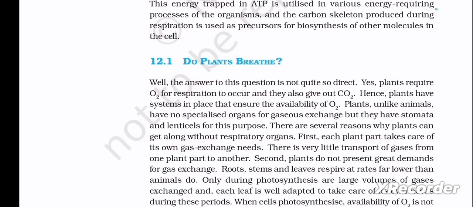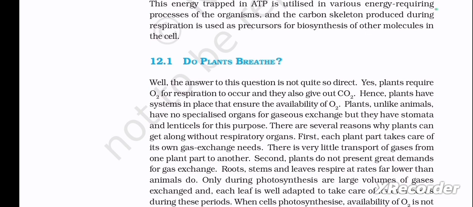Next, 12.1: Do plants breathe? Well, the answer to this question is not quite so direct. Yes, plants require O2 for respiration to occur and they also give out carbon dioxide. Hence, plants have systems in place that ensure the availability of oxygen. Plants, unlike animals, have no specialized organs for gaseous exchange, but they have stomata and lenticels for this purpose.